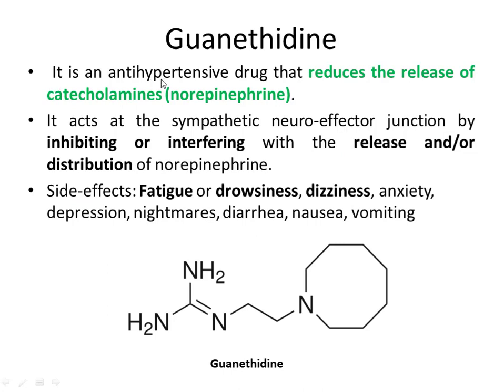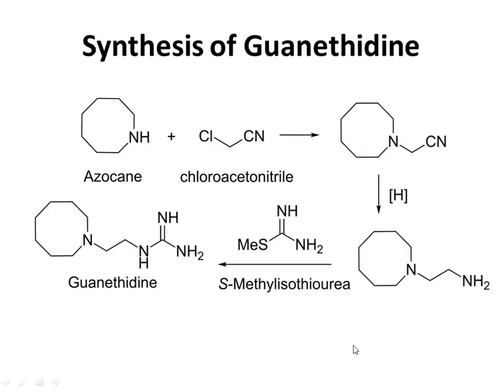It is an antihypertensive drug that reduces the release of catecholamine, that is norepinephrine. It acts at the sympathetic neuron effector junction by interfering with the release or distribution of norepinephrine. Common side effects are fatigue or drowsiness, dizziness, anxiety, depression, nightmares, diarrhea, vomiting, and nausea. Structure of this drug is given here.